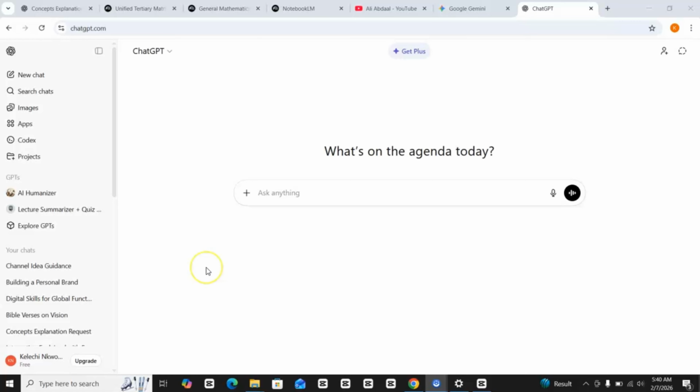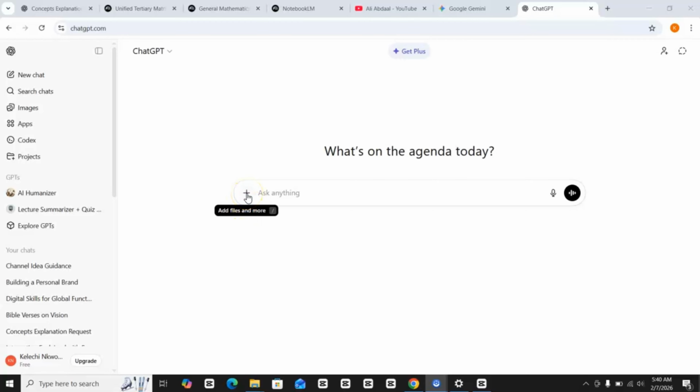And for ChatGPT, it's just the vanilla ChatGPT. We are not looking at the Explore GPTs. You can explore that one on your own time, or when we have time, we're able to show you one of the things you can do with so many of the GPTs there. So if you're preparing for WAEC, we'll get down to business.